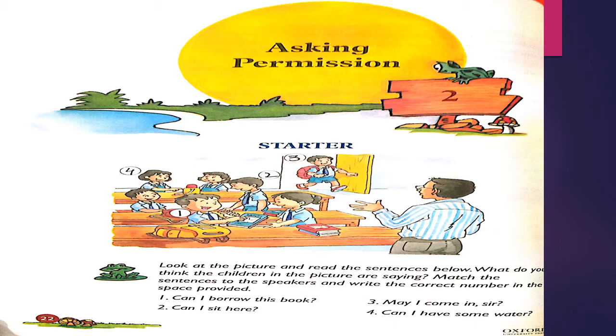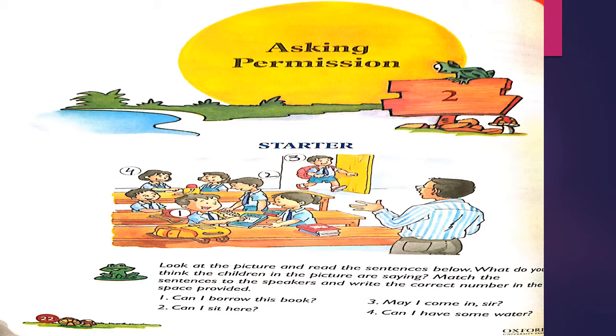Number 1 statement is: Can I borrow this book? Now look at the first bench. A boy is asking the other, can I borrow this book? He is asking for permission. So write the number 1 there. Next is number 2: Can I sit here? On the second bench, one boy is asking the other for sitting. So write number 2 on the second bench boy.